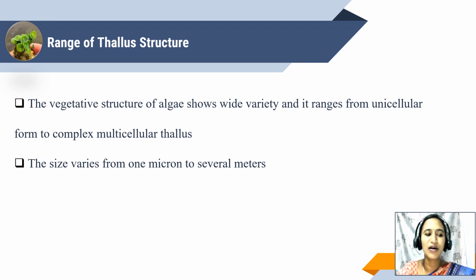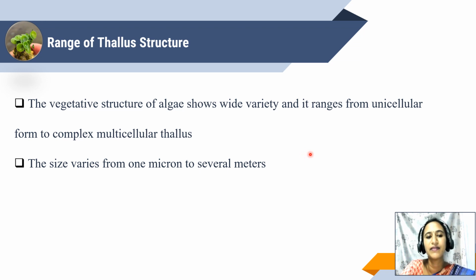Okay, till now we have analyzed what aquatic algae are, what terrestrial algae are, what the algae in unusual habitats are, how they grow, etc. Next, we move into the range of thallus structure. The vegetative structure of algae shows wide variety and ranges from unicellular to complex multicellular thallus.